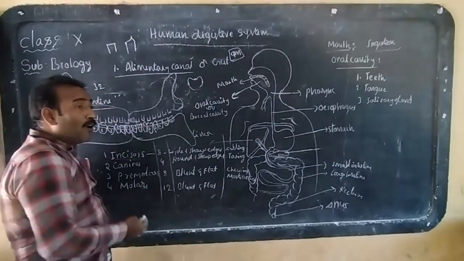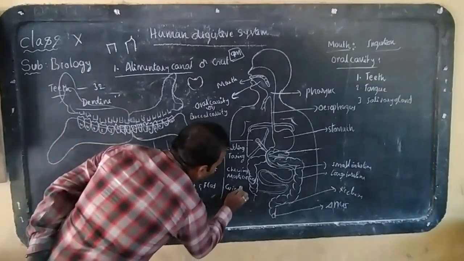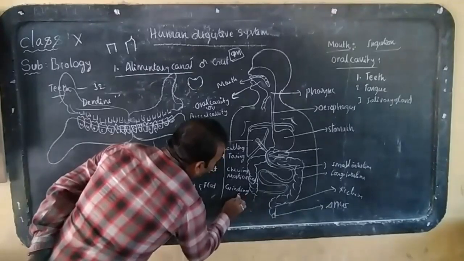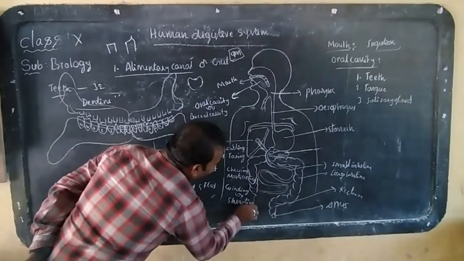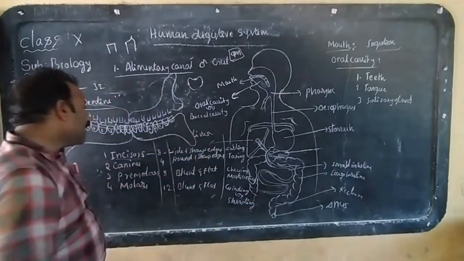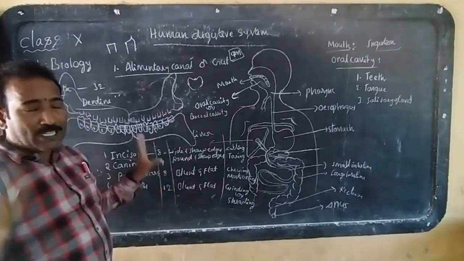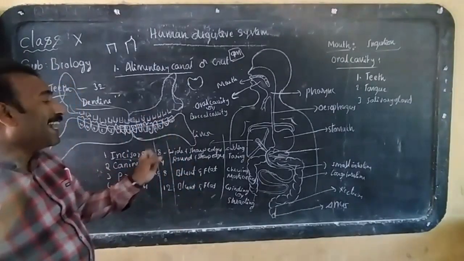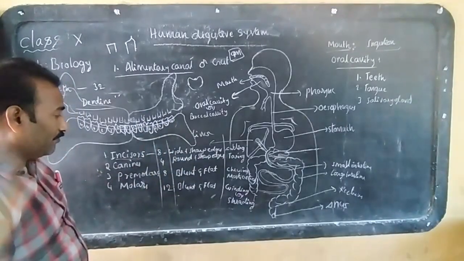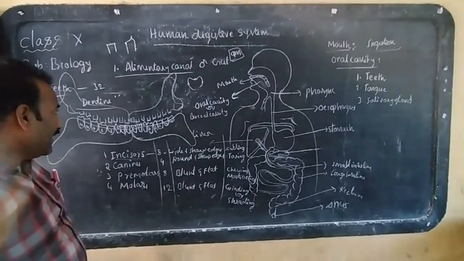These molars help in the grinding or shredding of the food. Molars are useful in grinding and shredding. In this way, 4 types of teeth are there.